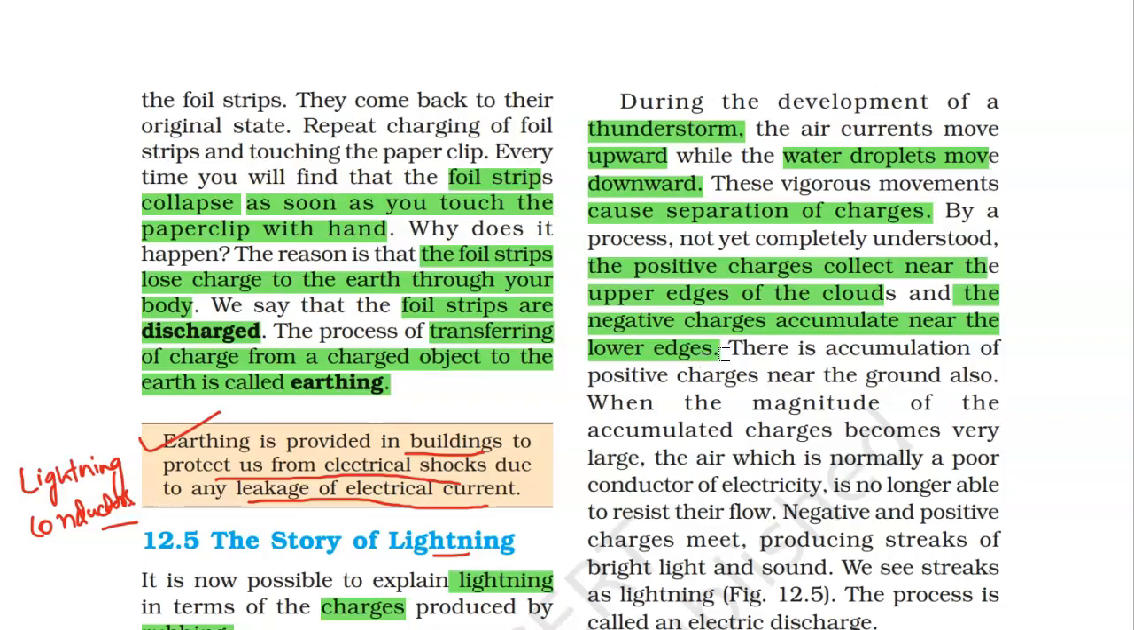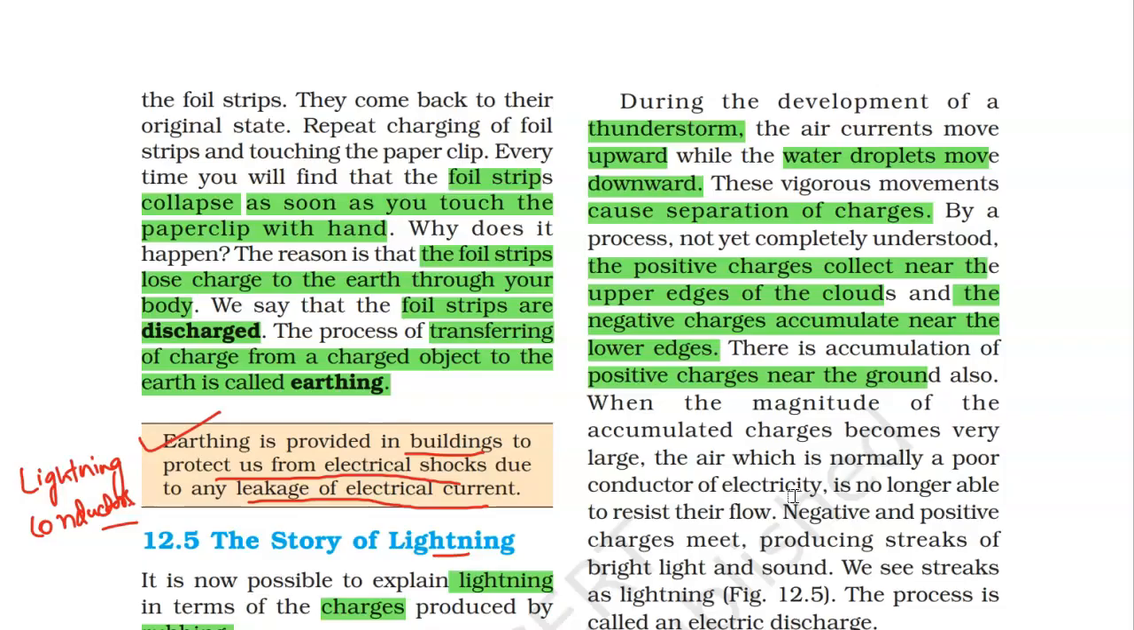Now there is also accumulation of charges near the ground. And what kind of charges will be accumulated near the ground? Opposite of what is being accumulated at the lower edge of the cloud. So the lower edge of the cloud is negative charge, so positive charge will be accumulated near the ground. Now when the magnitude of the accumulated charge becomes very large, the air, which is normally considered to